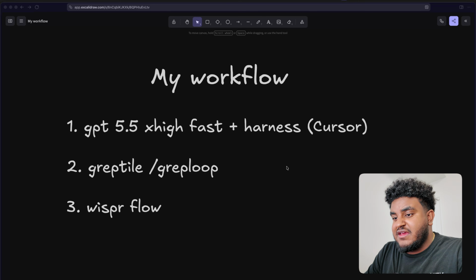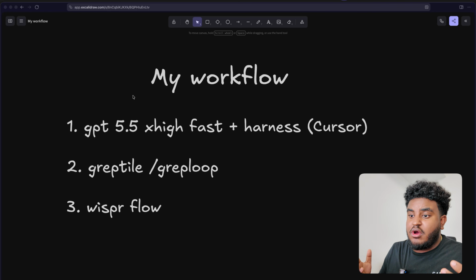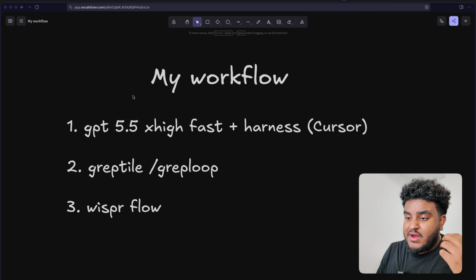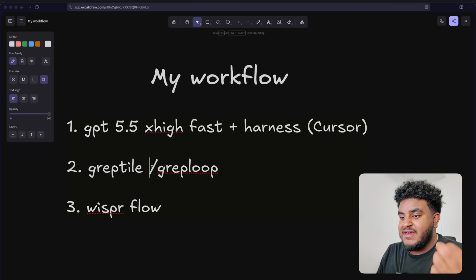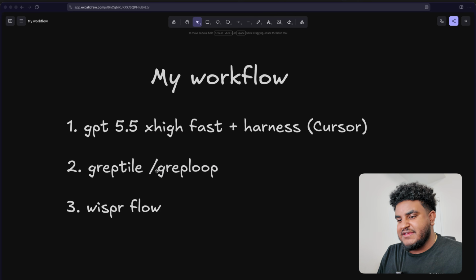Second thing that I'm introducing is I'm using Greptile for the code review. Now, there's other great code review tools as well, but the reason why I stick with Greptile and I really like it is the /grep loop skill that they have. I'll explain what that is in a second.